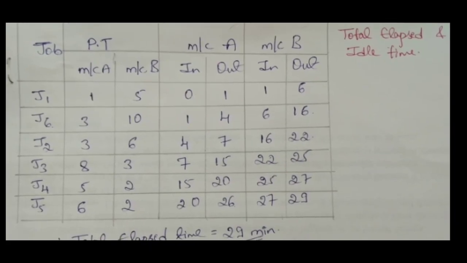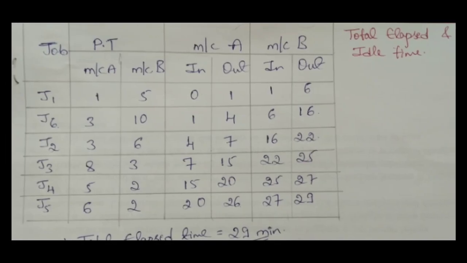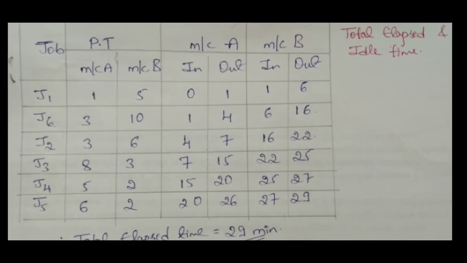After completion of J1 on machine A, only then is it loaded to machine B. The in time is 1 minute because J1 is processed up to 1 minute on machine A, and until then machine B will be idle. After 1 minute it will be loaded, which is why the in time is 1 minute. Then the processing time on machine B is 5, which is given in the problem, so 1 plus 5 is 6.